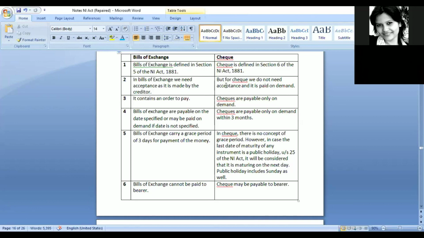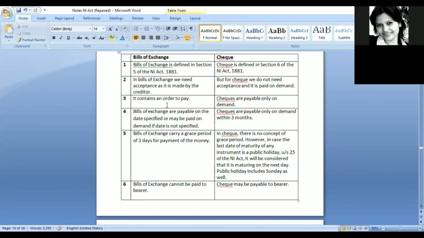So there is no concept of acceptance in check, but there is a concept of acceptance in case of bills of exchange. And here the order is given to the debtor, right? The creditor would say that pay 30,000 after 2 months to me. But in check, the order is given to the bank. So the person issuing the check will give an order to the bank that whenever this check is deposited to you demanding this amount of money, you should pay this amount. So the order is given to the bank in check, but the order is given to the debtor in case of bills of exchange. This is the main difference, and why we need two different sections for these two instruments.